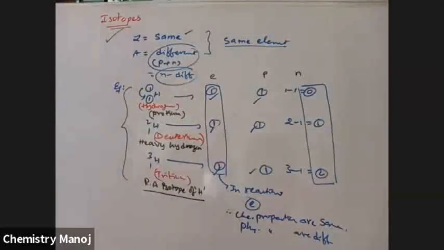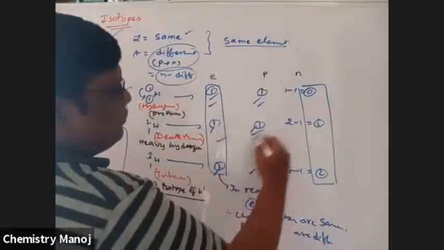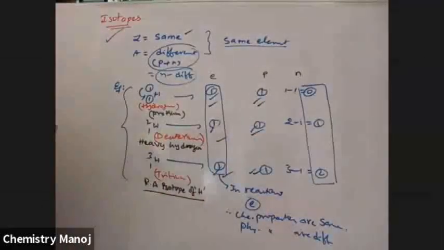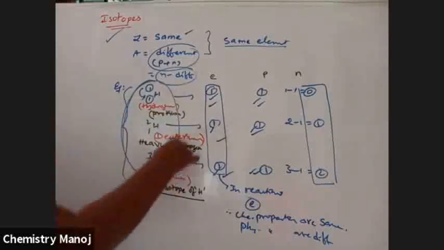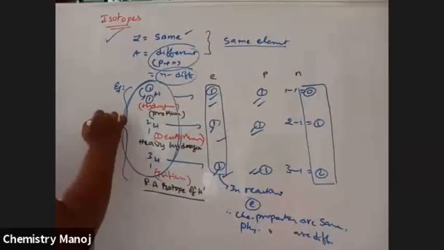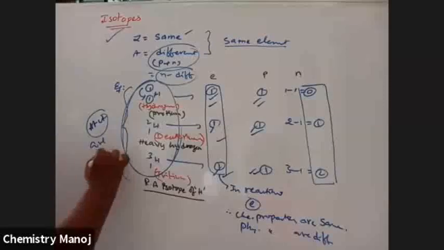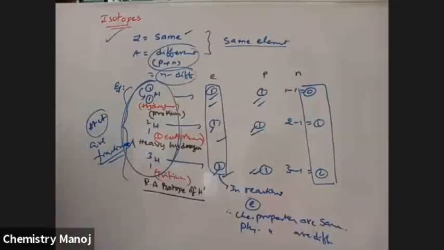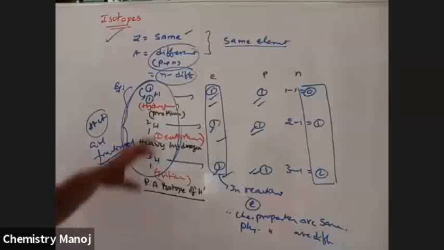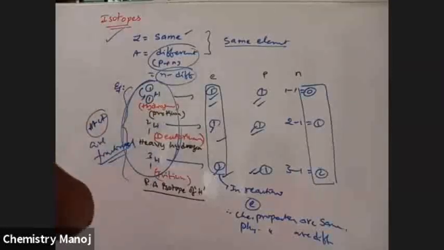Here electrons and protons are the same, but only the number of neutrons is different. Due to the presence of these isotopes, atomic weights are fractional. So the fractional atomic weight of elements is due to the existence of isotopes of a particular element.